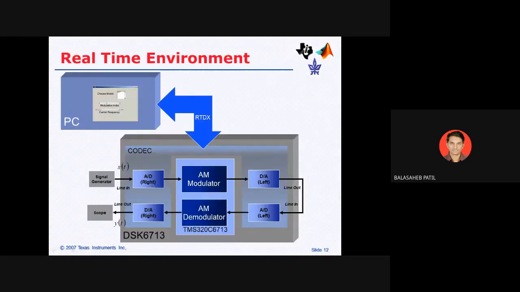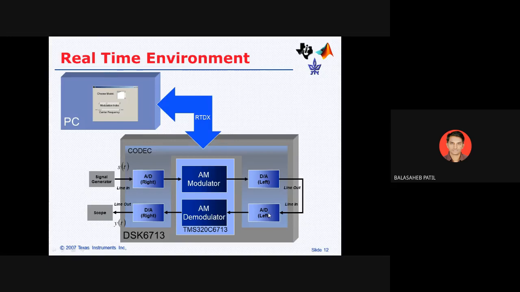So this is the real-time environment, how the signal will be passed and what the internal structure is. We generate the signal, which is given to the analog to digital converter. Then it goes to the AM modulator, then again a digital to analog converter, and then it is given to the line out and the line in.